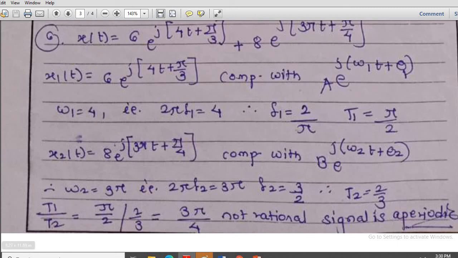And now the ratio T1 by T2 comes out to be pi by 2 divided by 2 by 3. The 3 will come here in the numerator and the resultant will be 3 pi by 4. Since pi is not an integer, this resultant is not rational. The numerator is non-integer, and therefore the signal is not periodic, it is an aperiodic signal.